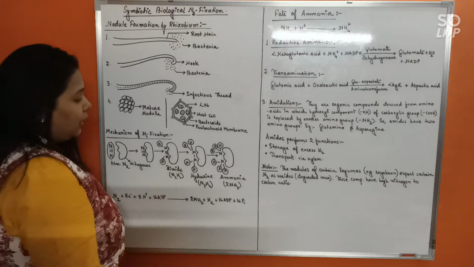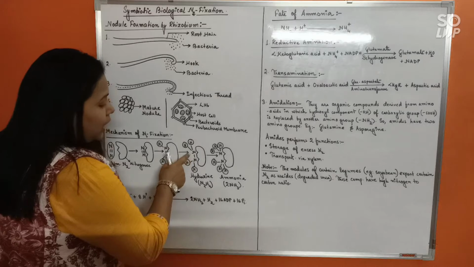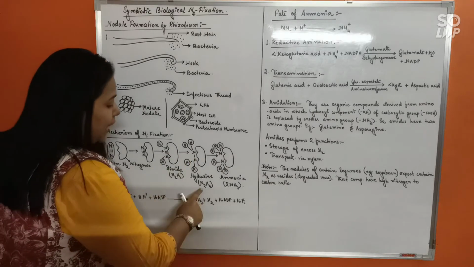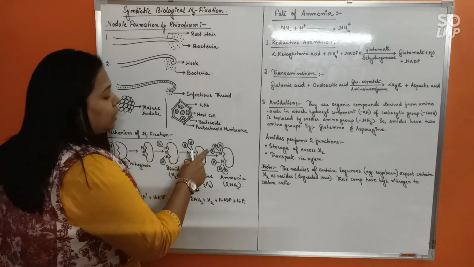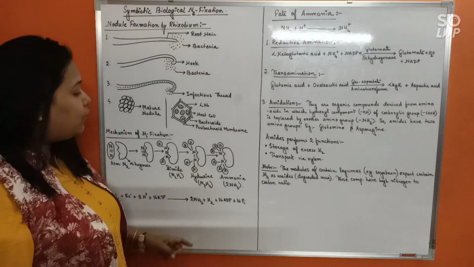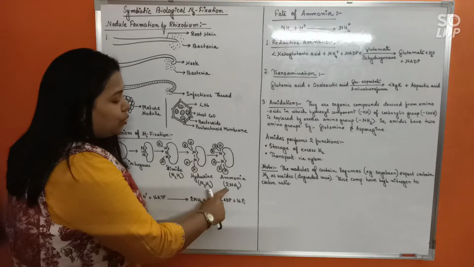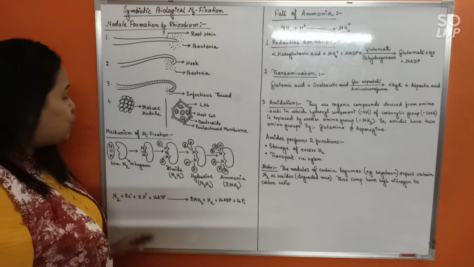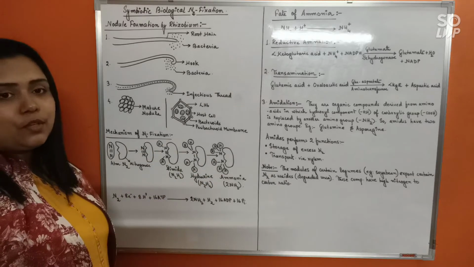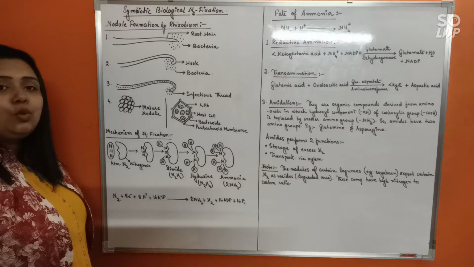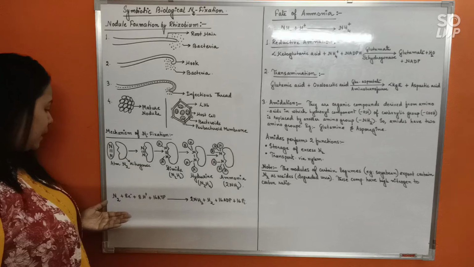In another step of reduction, another hydrogen will come and bind with the nitrogen, breaking another bond, so that what is formed is N2H4, that is hydrazine. And at last, when the third hydrogen binds with the nitrogen, the last covalent bond will break down, giving rise to 2 molecules of ammonia. So one nitrogen is successfully converted into 2 molecules of ammonia, and that is a huge energy consuming step.